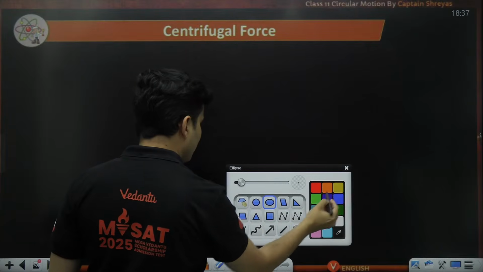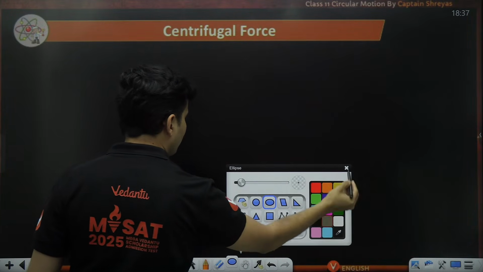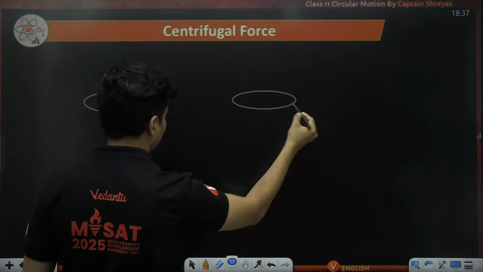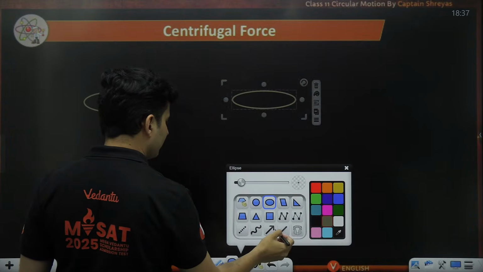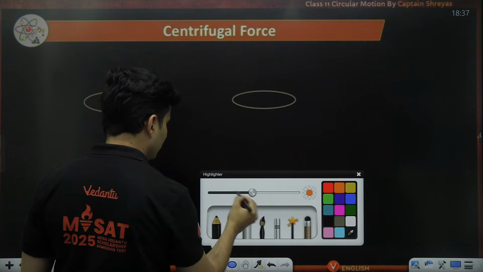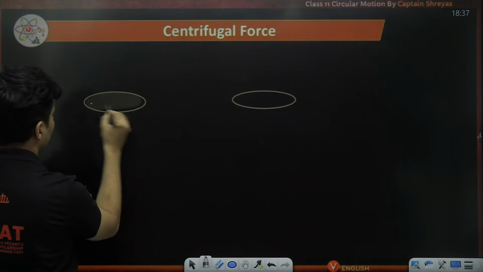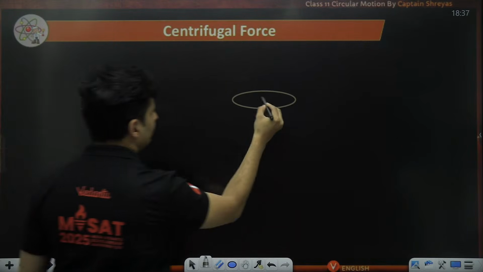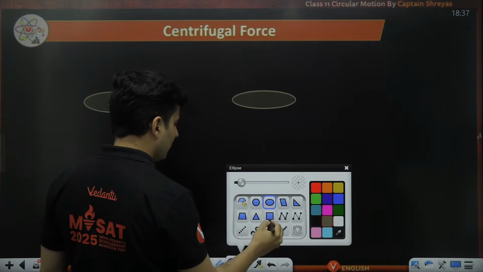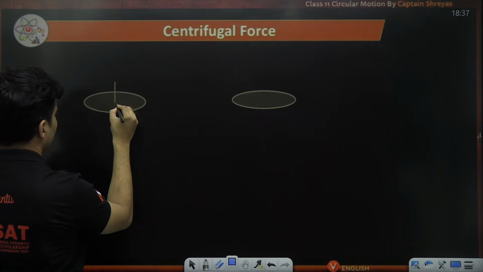Imagine there is this particular disc, merry-go-round like. Just imagine this merry-go-round, and it has some kind of axis like this.